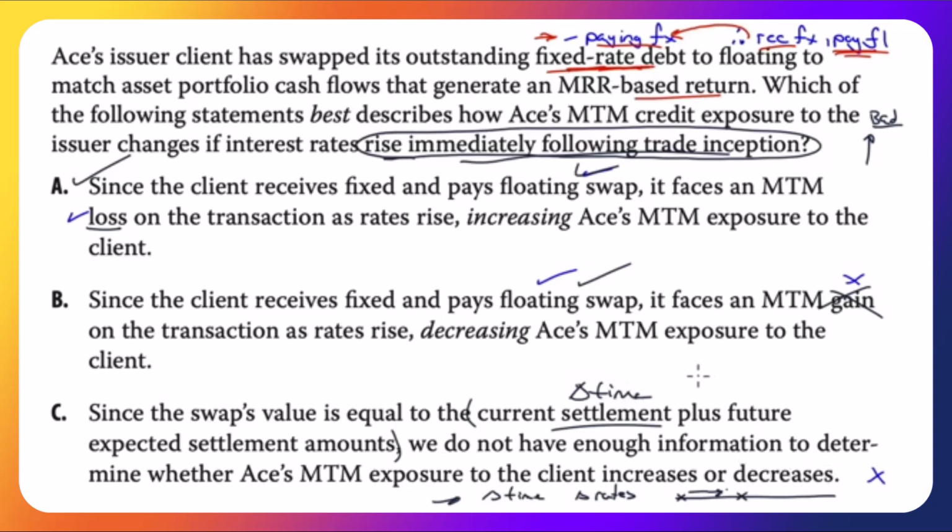But time did not pass, only rates changed, so we do have enough information to determine. So, if only one of these things happen, a change in time with no change in rates, we have enough information. If we have a change in rates with no change in time, we have enough information. It's when both change, we need information about what time passed and what rates changed.